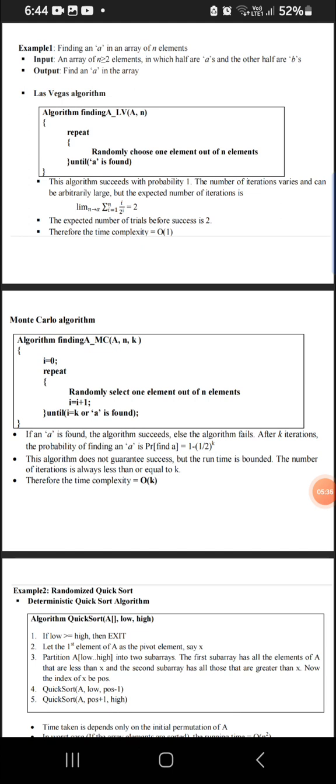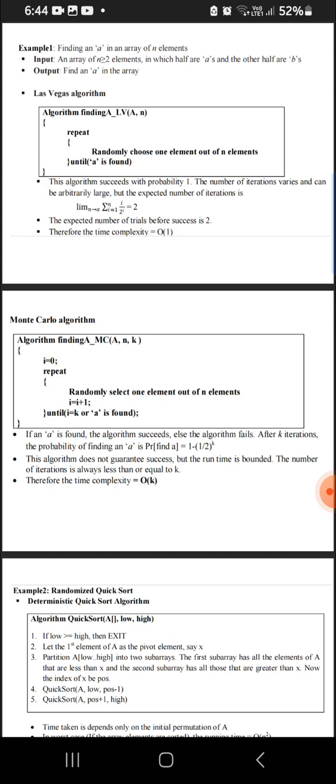So in the algorithm there will be an array, a size n, and k, which tells how many iterations it can run. It will tell how many iterations it can give. Within that number of iterations it should give the result, else we report that we haven't got the result.